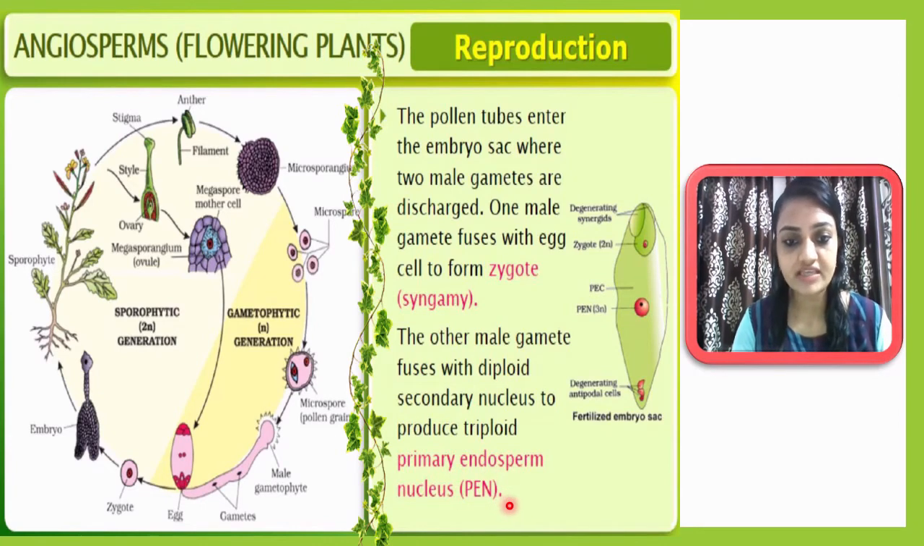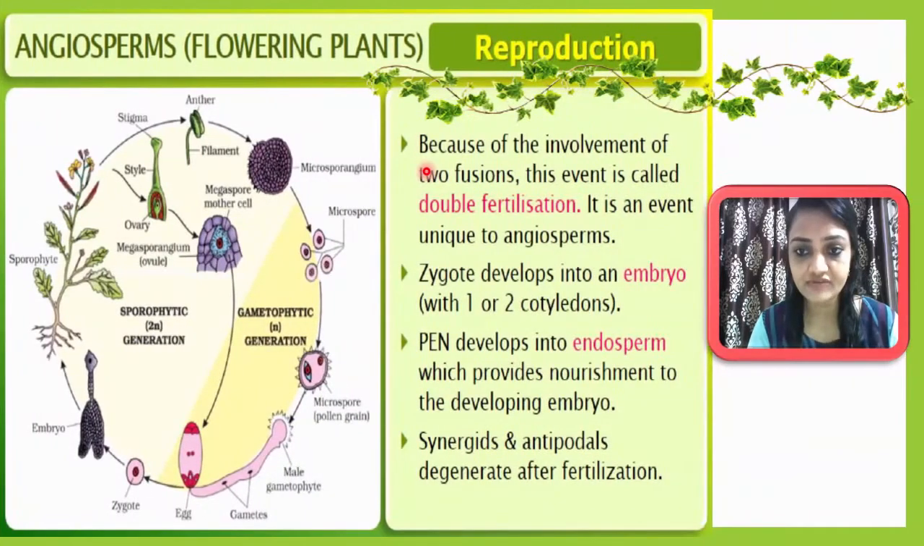So at the end of this whole process, two structures will be formed. One will be diploid, and that is the zygote. Okay, and the second one is triploid, and that is called PEN or primary endosperm nucleus. During this whole process, you can understand there are two fusions involved. So two fusions will occur, and that's why this whole process is called double fertilization. Why is this called double fertilization? Because of the involvement of two fusions.